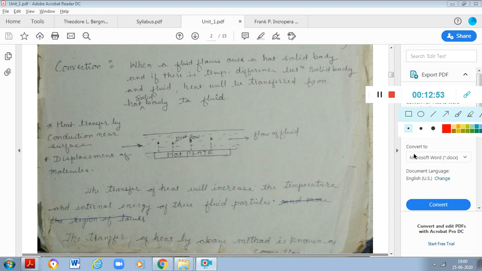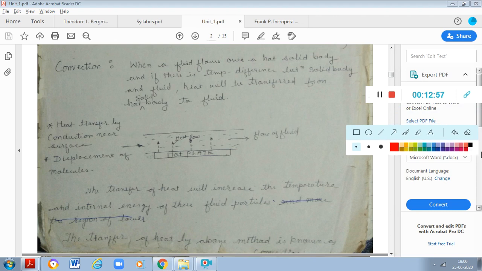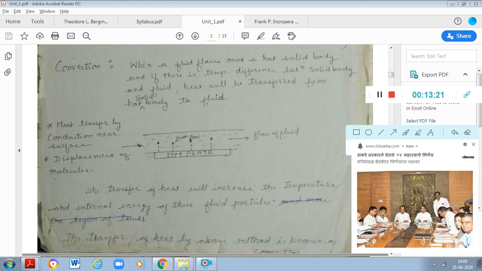So the temperature at this point will be lower and the temperature at this point will be higher. So in convection, there is heat transfer by conduction near the surface. Now when this fluid is in contact with the hot plate, how does the heat transfer take place? There is conduction.